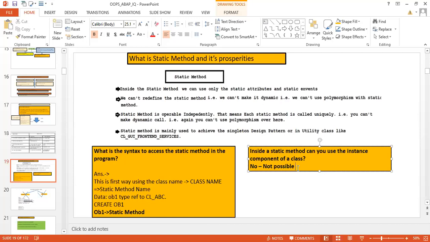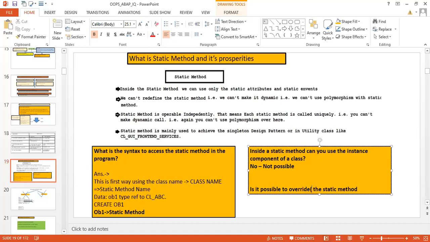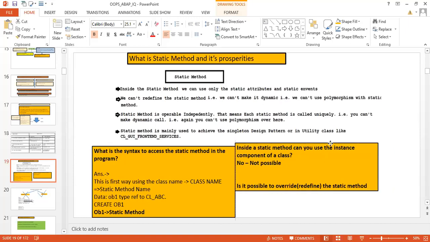Now another question: is it possible to override the static method? Override means redefine. Is it possible to redefine? Means is it possible to achieve polymorphism for a static method? Let me see the answer.